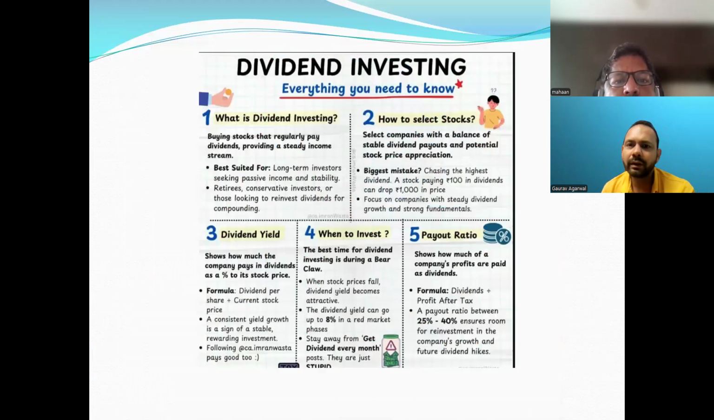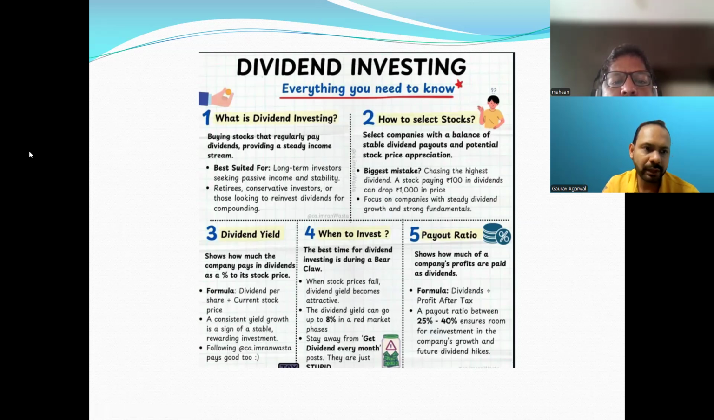Okay, so this is about dividend investing. How they invest: the companies earn profit, and based on the profit, they share the profits with the shareholders. It depends on the company how they distribute the dividends. Some companies distribute dividends every quarter, some only on a six-month basis, and some companies do it once a year.